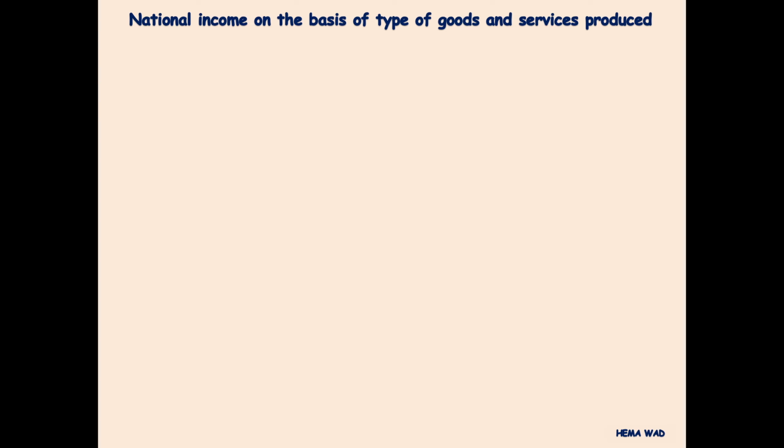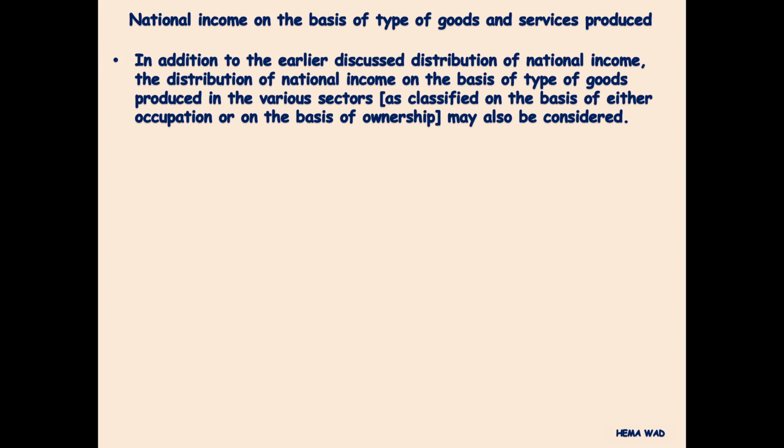National income on the basis of types of goods and services produced. In addition to the earlier discussed distributions of national income, the distribution of national income on the basis of type of goods produced in the various sectors, classified on the basis of either occupation or on the basis of ownership, may also be considered.